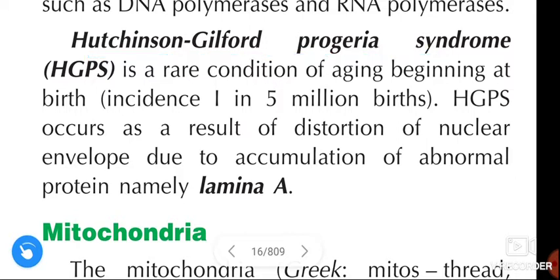Hutchinson-Gilford-Progeria syndrome is a rare condition of aging beginning at birth. Incidence is 1 in 5 million births. HGPS occurs as a result of distortion of the nuclear envelope due to accumulation of abnormal protein, namely lamin A.